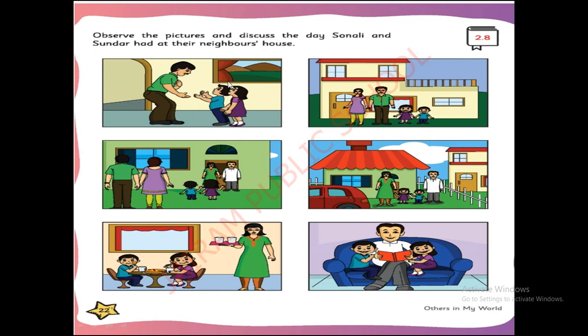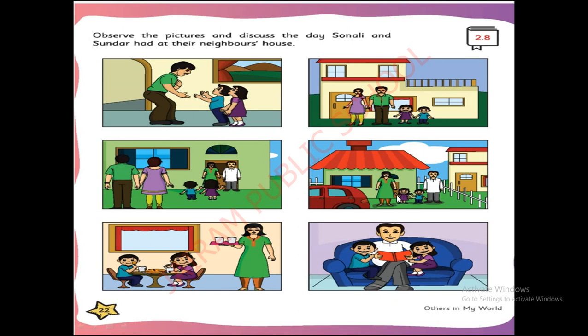Sundar and Sonali are going to their neighbor's house. Now they are going to say how they spend the time. First, the parents are saying you can go and stay in the neighbor's house because they are going out. Sonali and Sundar are also asking, shall we go to our neighbor's house? So the parents take Sonali and Sundar to the neighbor's house. They leave them there. Then the parents move on.